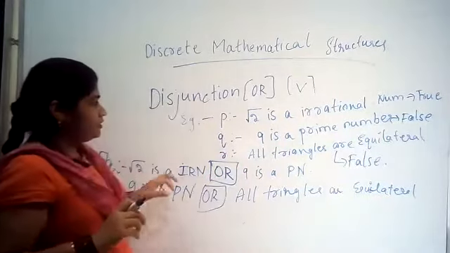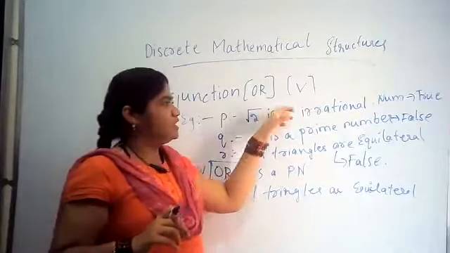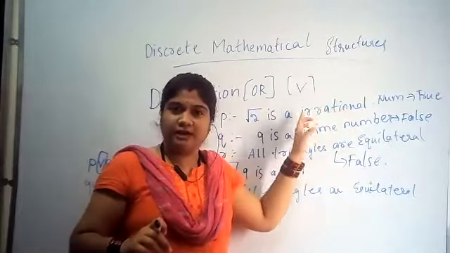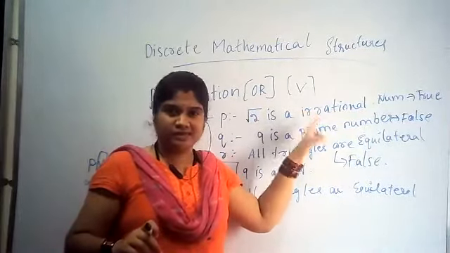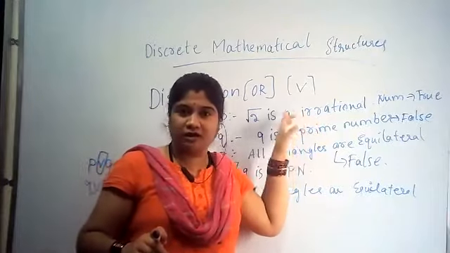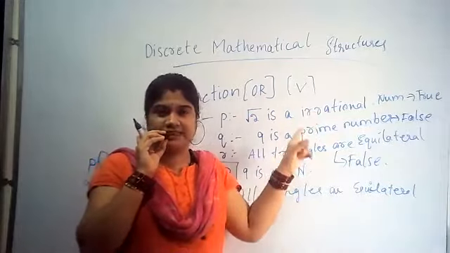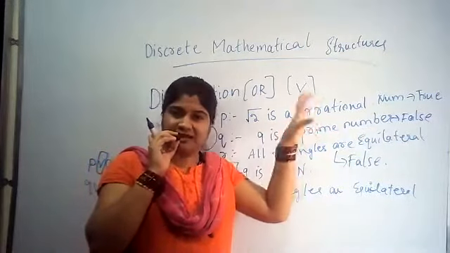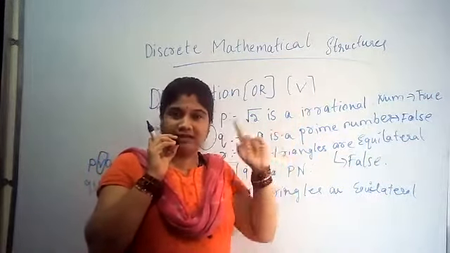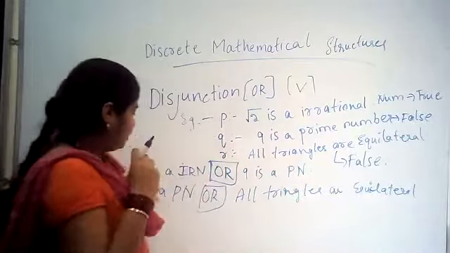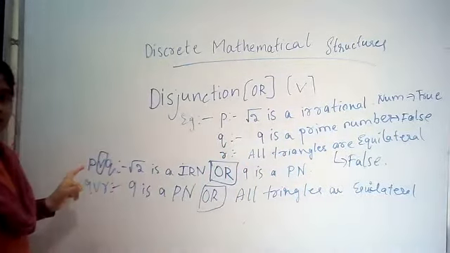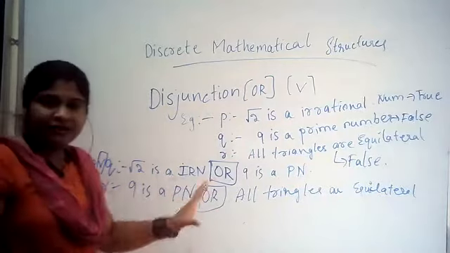Okay, so here someone has messaged that root 2 is a rational number. Ma'am, it is not irrational. No, root 2 is itself an irrational number only. This is correct. Okay, I think you have got confused. Fine. So here P disjunction Q, I have written the statements.